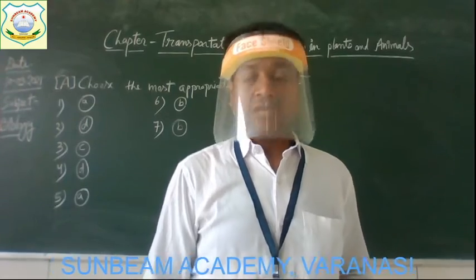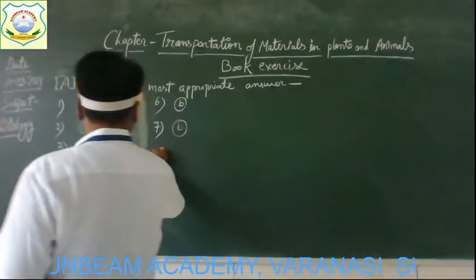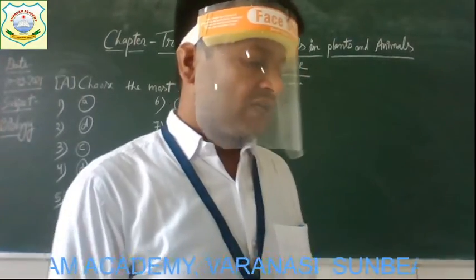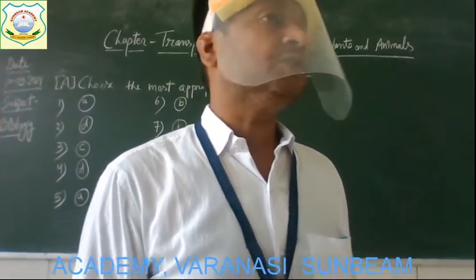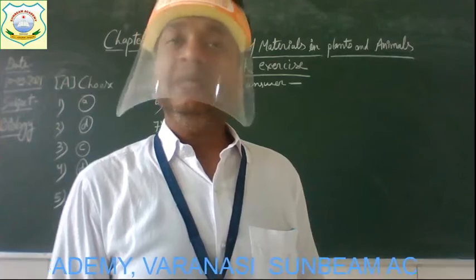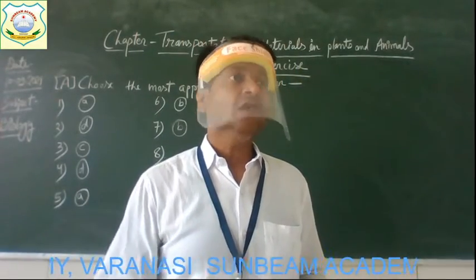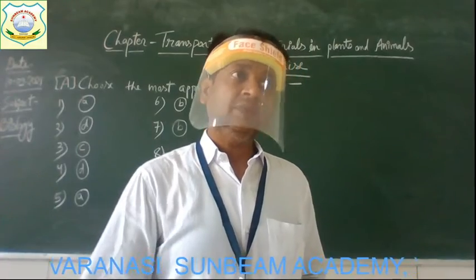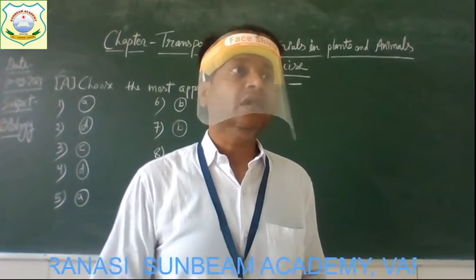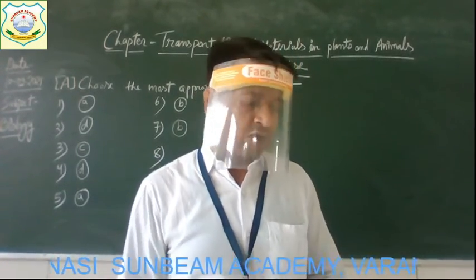Get it? Now come to the next question number 8. And the question is, the loss of water through the stomata of leaves is called. Here you have to name the process by which loss of water in the plants occurs through the stomata. And the four options are given.